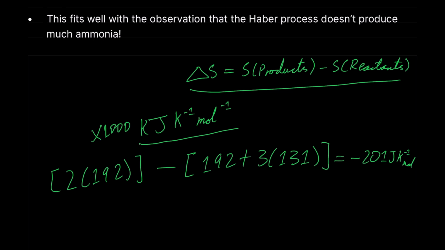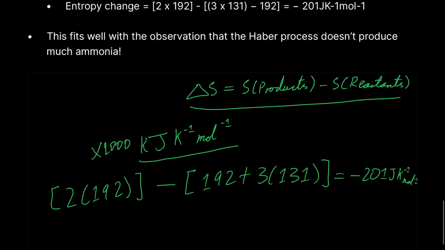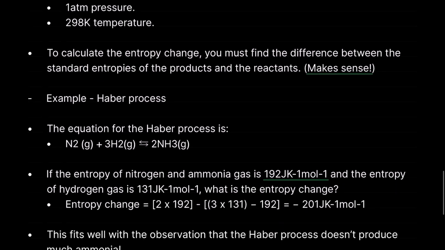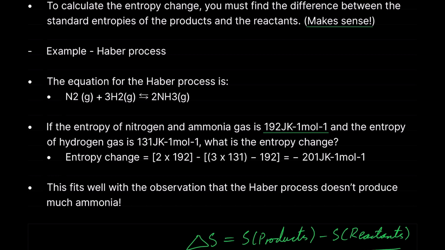Sorry, there's not really much to say, but you get the point, right? Obviously, in the real thing, don't do it like that. Put it down here where there's more space. All right, so it's minus 201 joules per Kelvin per mole.